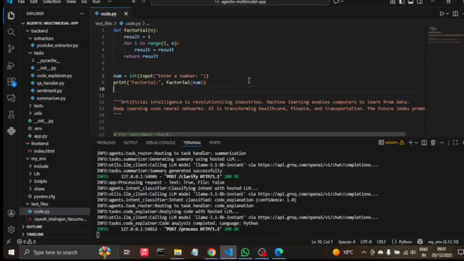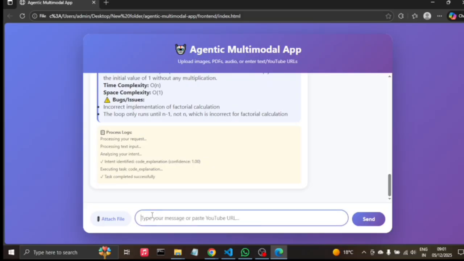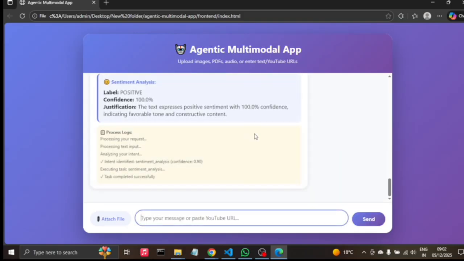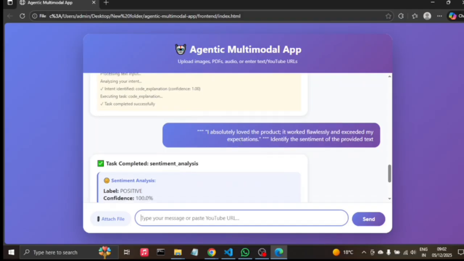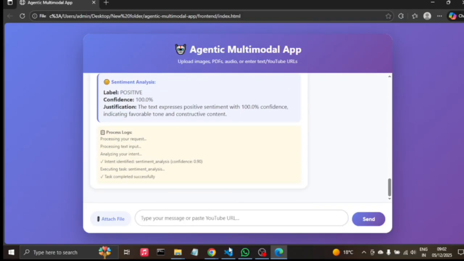Now we will move on with sentiment analysis. This is a piece of positive text. Now let's see if it identifies the sentiment correctly or not. Yes, it gave the correct result: it is positive, with 100% confidence. A confidence score is also given, and it gives a justification of why it is positive.